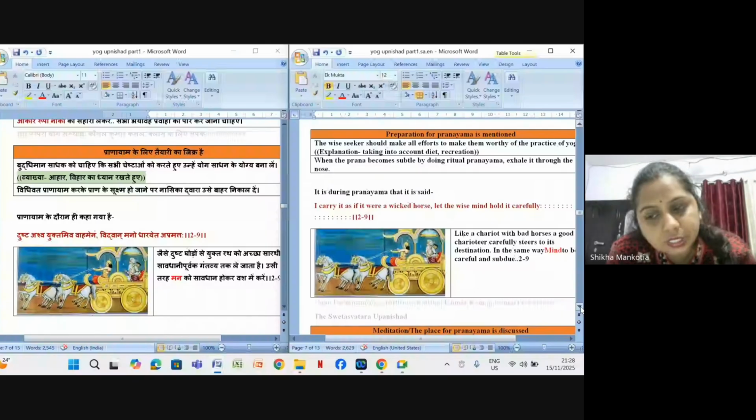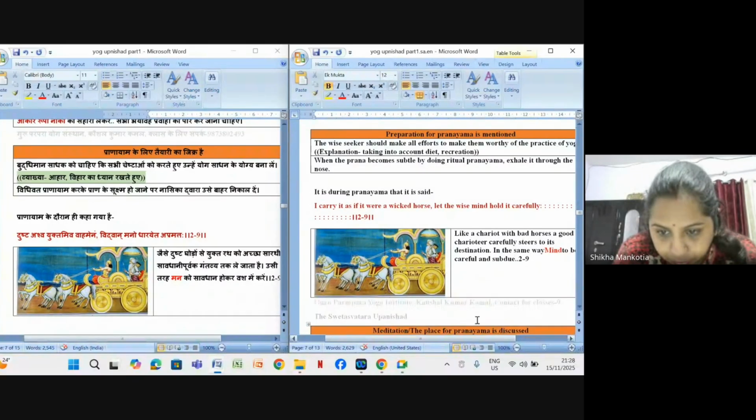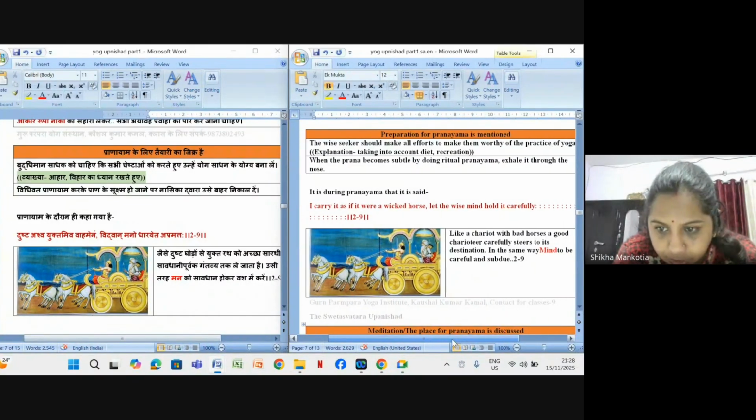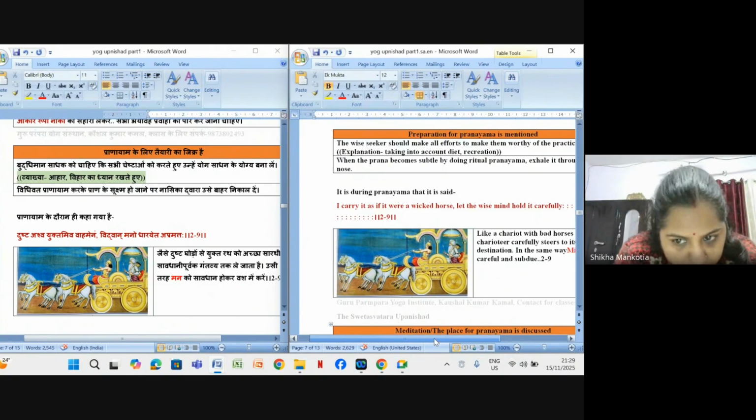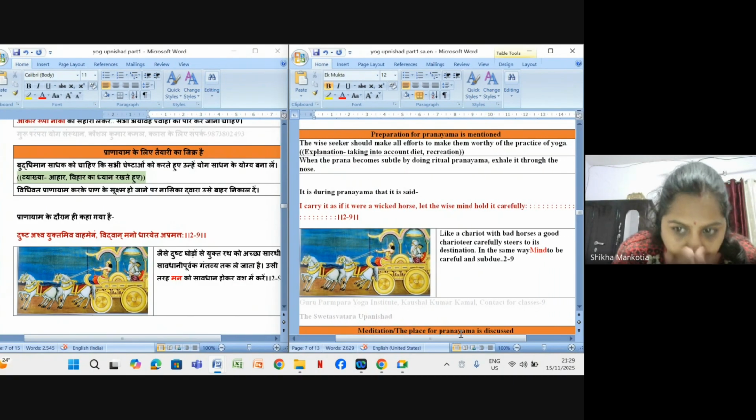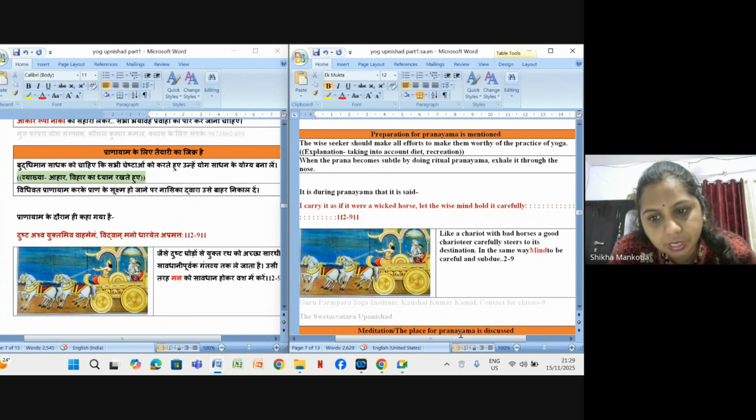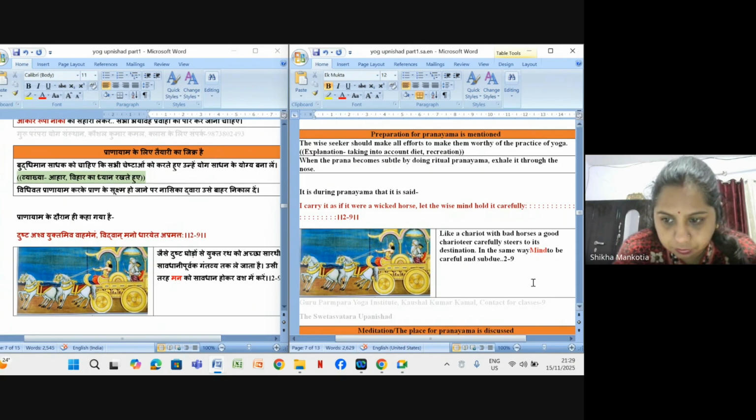In the same way, the mind is to be careful and subdued. Right? So the mind here is like a good charioteer who is controlling. Like a chariot with bad horses, a good charioteer carefully steers to its destination. In the same way, we have to be careful with our mind, right?